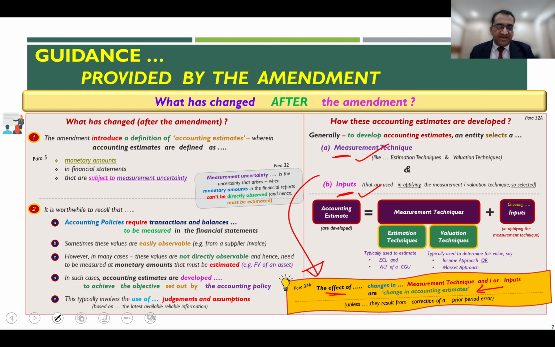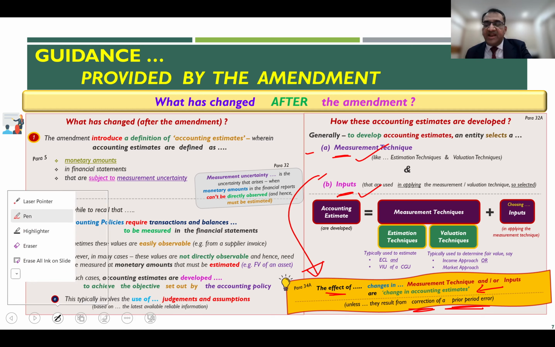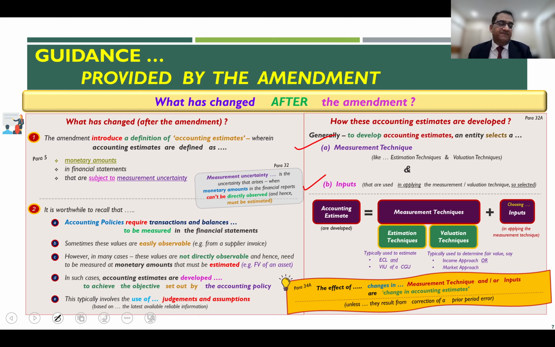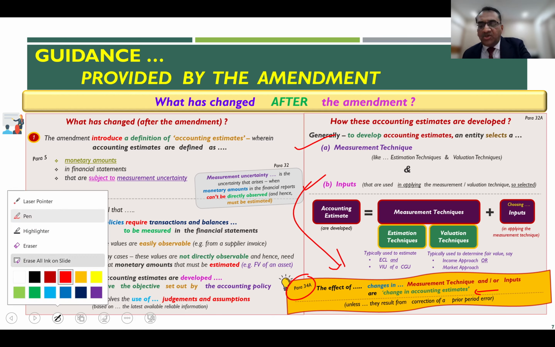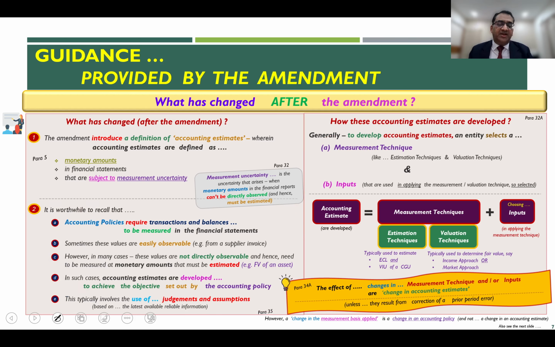Unless these changes are a result of correcting a prior period error. If something you have done wrong in a prior period and you are correcting it, then it's a different thing. But in general, when an entity is changing these, the effect of such change is considered a change in accounting estimates, as clarified by paragraph 34A of the amended Ind AS 8 and IAS 8. Okay, that's how you have to read the requirement of the new standard.